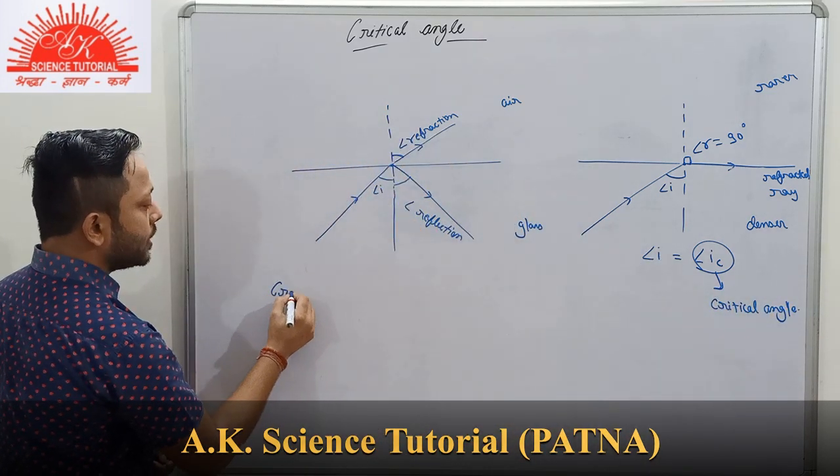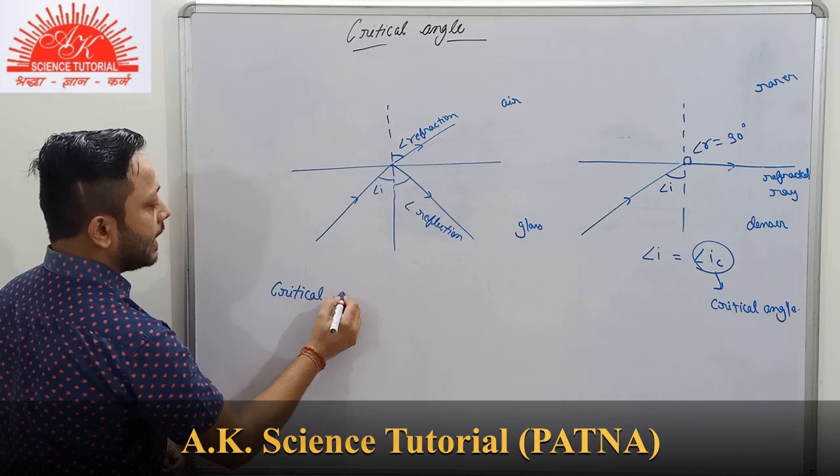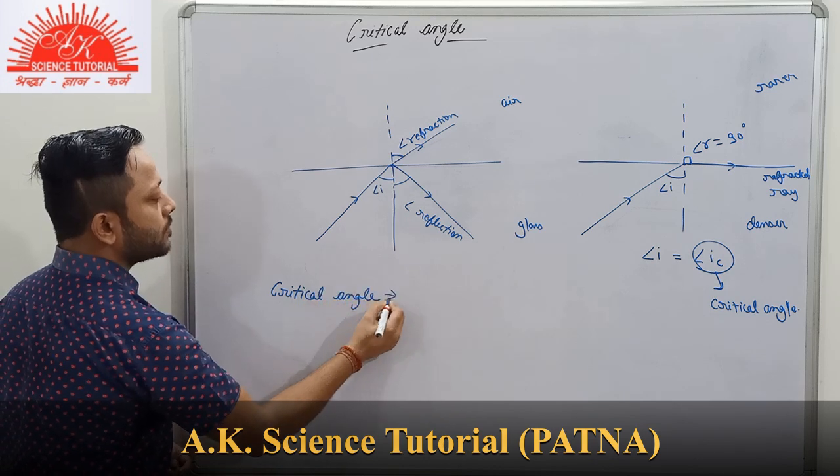Now I'll define it. What is a critical angle? You can do it on your own also.